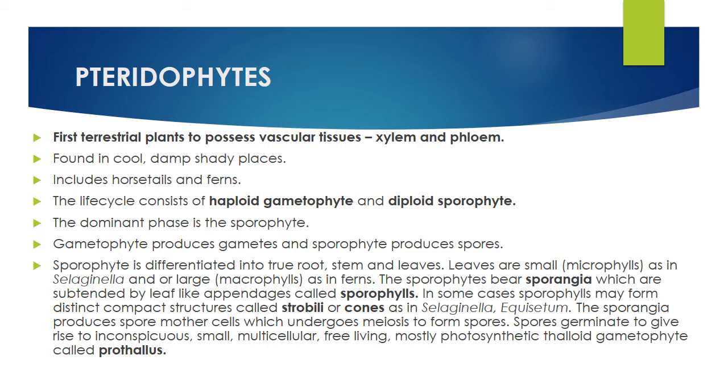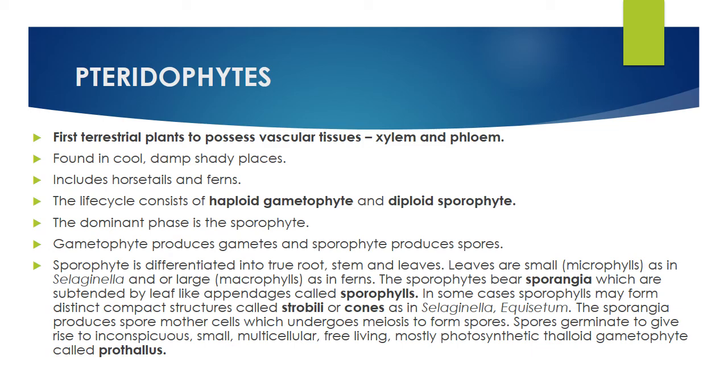Let us go to the last point. The sporophyte is differentiated into true root, stem, and leaves. Leaves are small, called microphylls, as in Selaginella, or sometimes large, macrophylls, as in ferns. The sporophytes bear sporangia, which are subtended by leaf-like appendages called sporophylls. If you look at any pteridophyte, you see leaf-like appendages called sporophylls, which normally contain sporangia. In some cases, sporophylls may form distinct compact structures called strobili or cones.